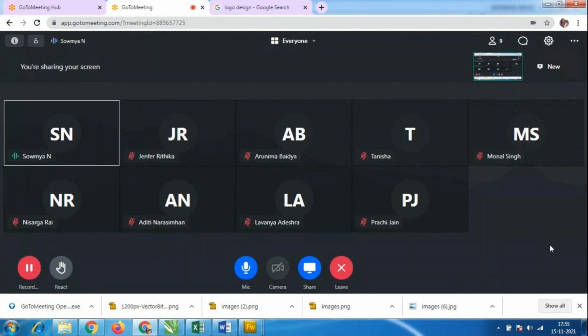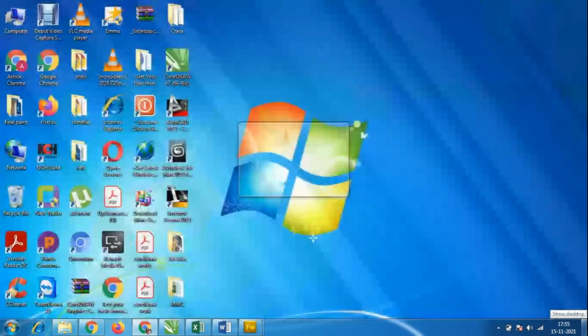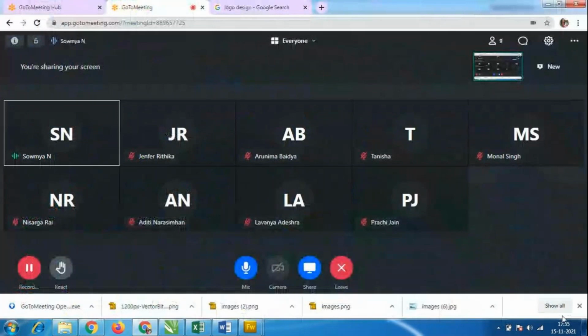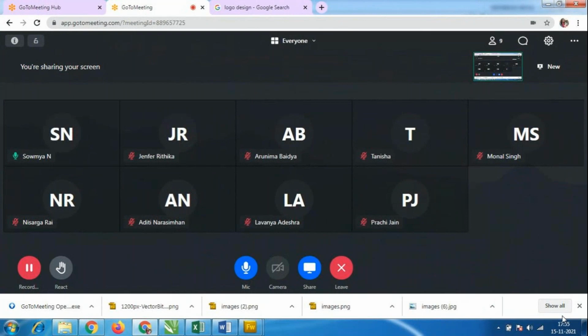Can anybody tell me examples of where you can see these designing things? Anybody? I have given so many examples. You people have to give me some examples. A price tag, yes, yes. Price tag always. And there is a barcode option we have in CorelDRAW. Barcode option we can also use.